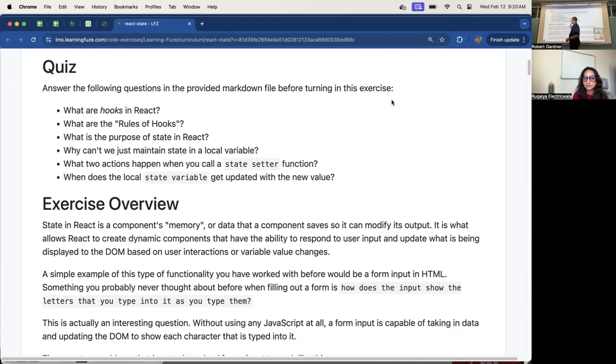And when I call the state setter function, which I got back from useState, what are the two things that happen? First thing, we initialize the state with the first state, which is 0. That's what happens when you call useState. That's not what happens when you call the state setter function. You're changing the state to the new state, but what does the state setter function do? It tells useState what to update, the first variable.